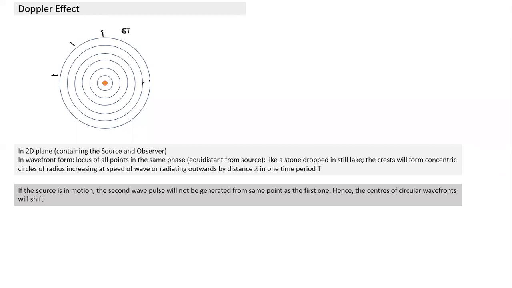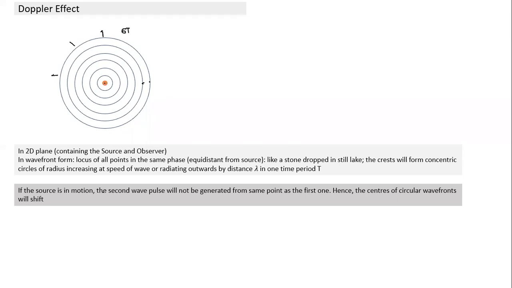If the source is in motion, the second wave pulse, you see what we notice here, these are all wave pulses, all have the same center. Because the first wave was created at this point, the second wave was also created at the same point, the third wave also created at the same point. So all have the same center because the source was at the same point. It was not in motion.